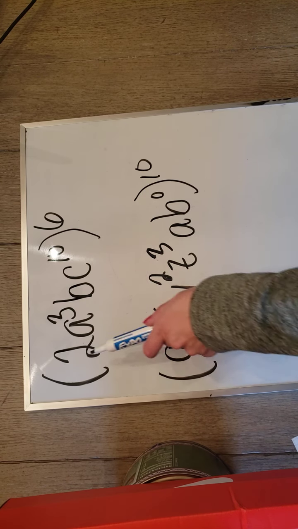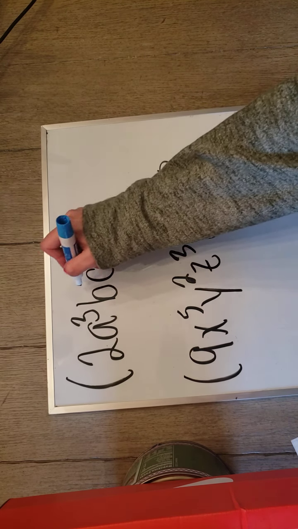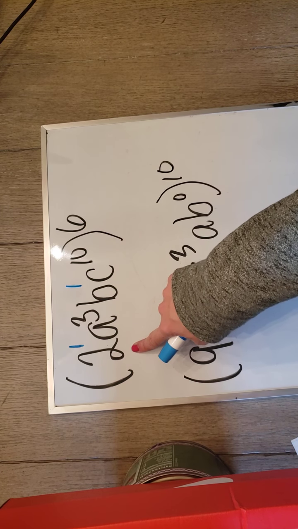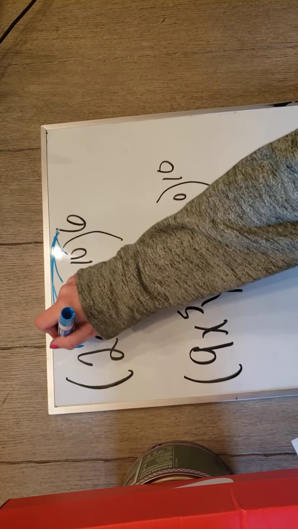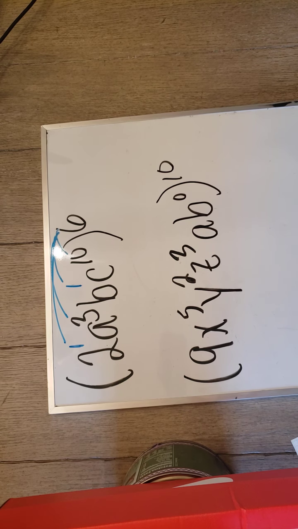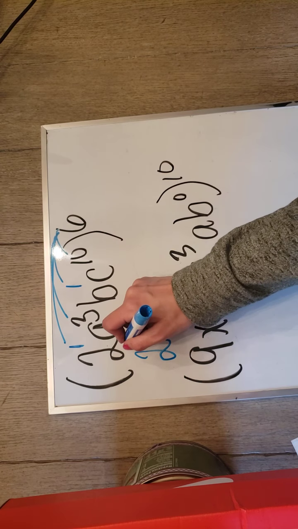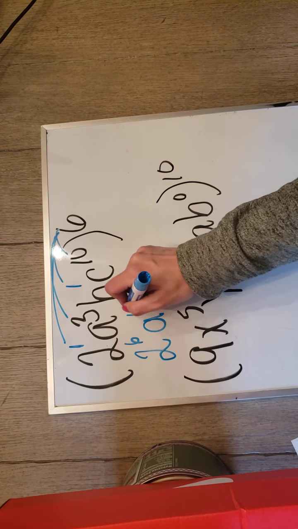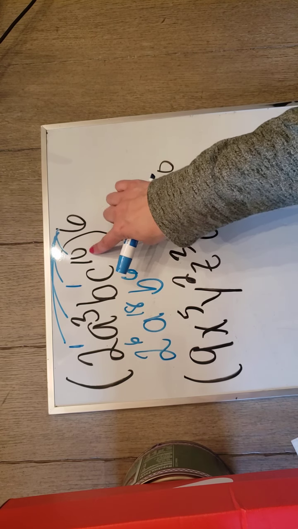All right, looking at this first one, how many 1s do we have to add? 2 of them, because you need 1 on the b and 1 on the constant. So how many arrows are now coming off the 6? 4. And remember, what are we doing to our exponents? We're multiplying. 1 times 6 is 6. A to the 3rd times 6. B to the 1st becomes b to the 6th, and c to the 10th. 10 times 6 is 60.